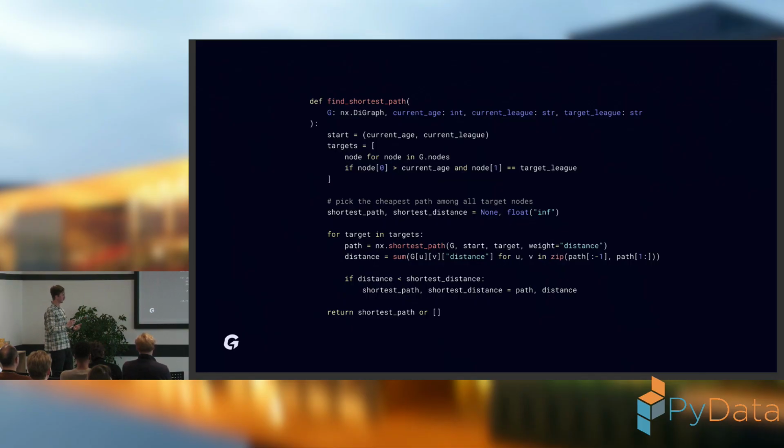Then I get the potential targets, those nodes with that target league. And by using very simple Python code, I find the shortest path in my directed graph.